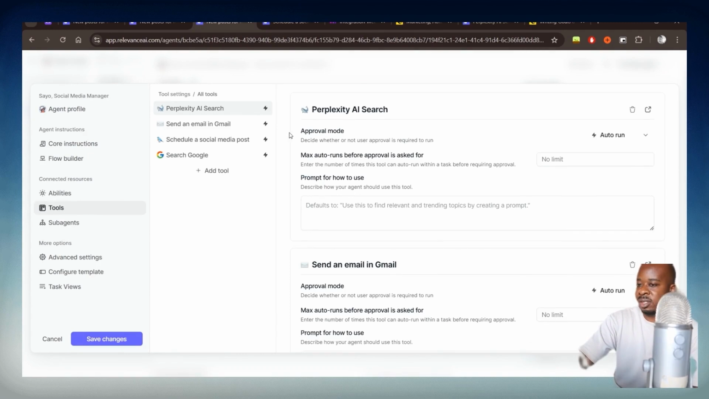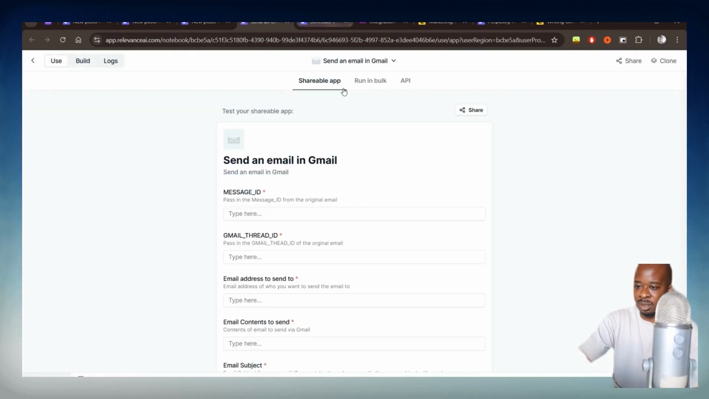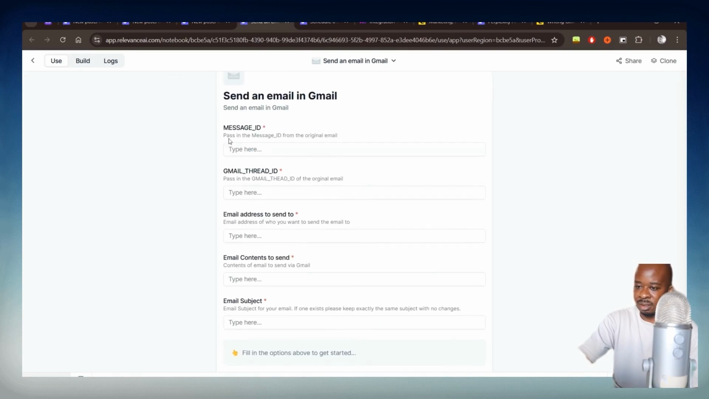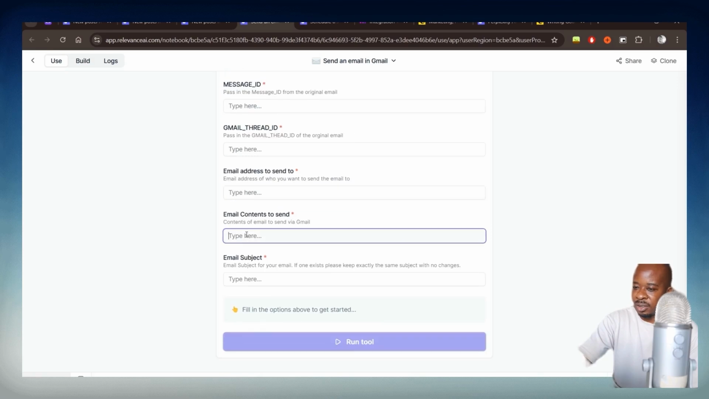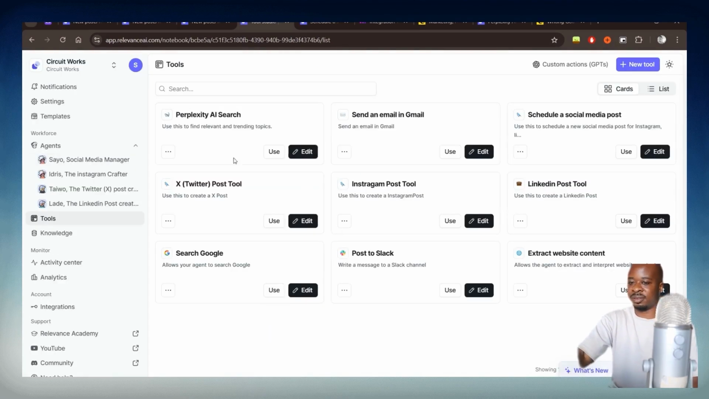And then, yeah, the last tool we have is send email in Gmail, which is really simple. It's just going to send me an email with a few of those Instagram ideas as well. And we could see that laid out right here. See the message thread, Gmail ID, email address, email context, and the subject as well. I have a feeling this might have an error, but we'll address that as we go on.